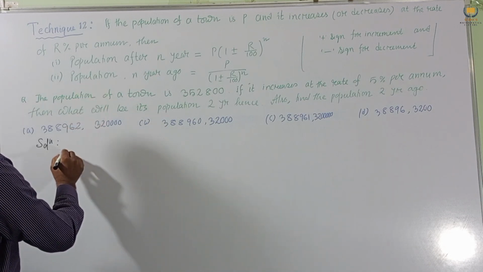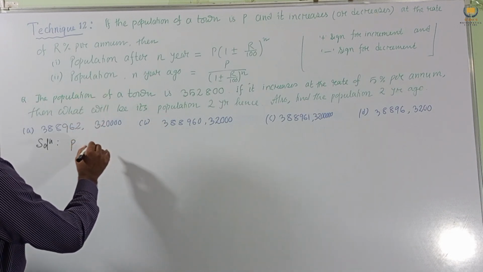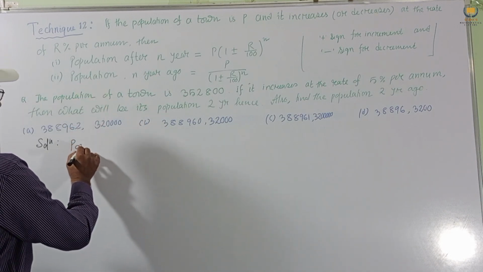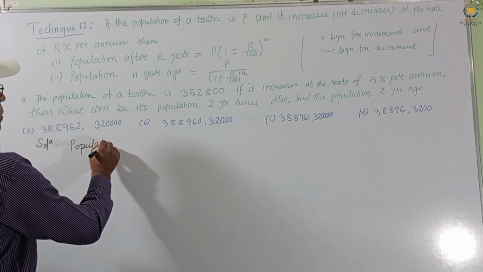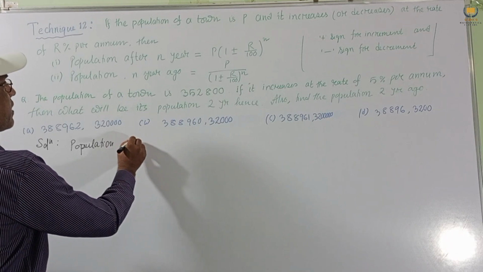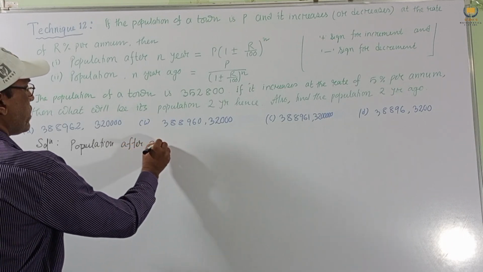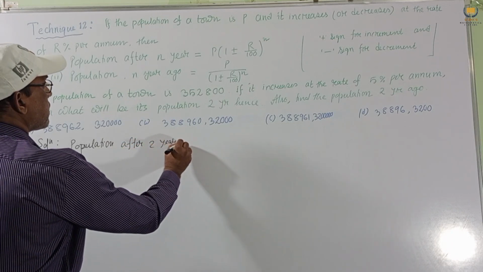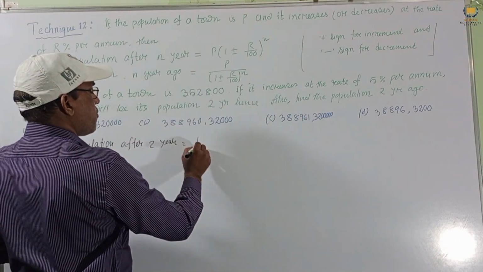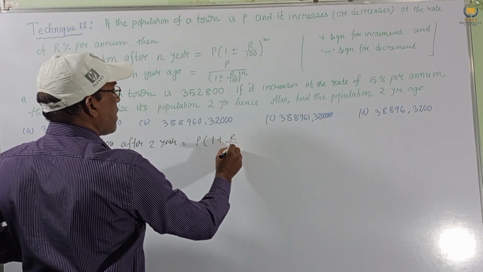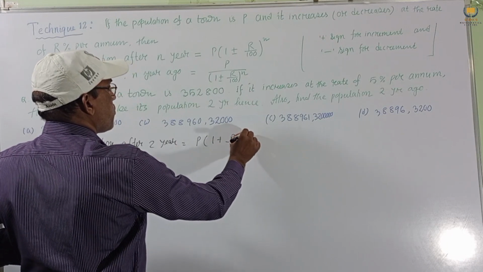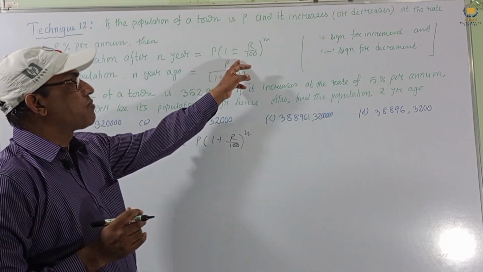Population after 2 years equals, this is our formula, P into (1 plus R by 100) to the power n. The formula has plus minus given.